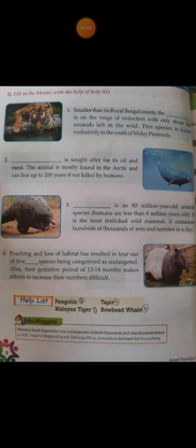And next one, poaching and loss of. Poaching means hunting, is a type of hunting. Okay, hunting and loss of habitat has resulted in 4 out of 5 dash species being categorized as endangered. What is that? It is tapir. You see the animal, the head is almost looking like the elephant head. So what is the name of the animal? It is tapir.